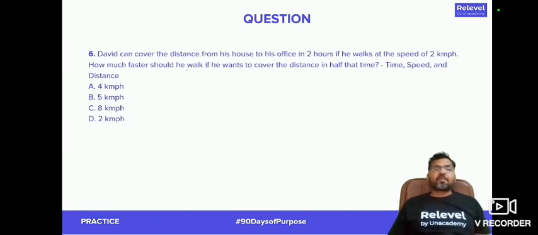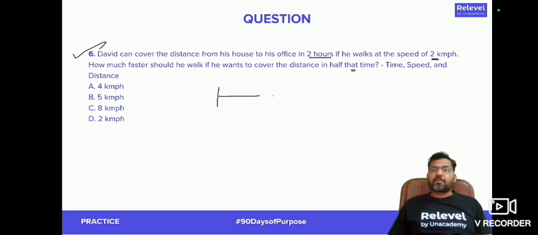Now, look at question number 6 here. David can cover the distance from his house to his office in 2 hours if he walks at a speed of 2 km per hour. How much faster should he walk if he wants to cover the distance in half the time?